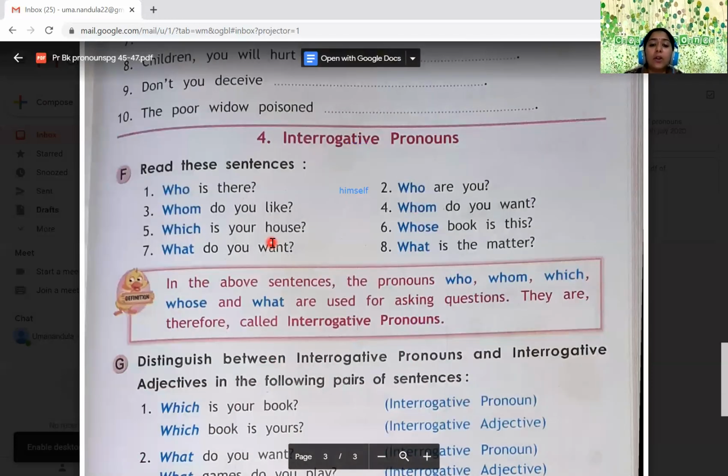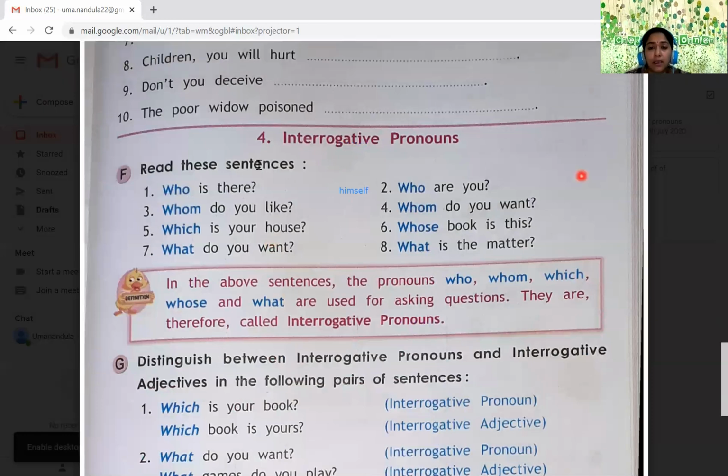Interrogative pronouns. As the reflexive pronouns topic is over, we are going to the interrogative pronouns. So what is given here? As I discussed with you previously, who, whom, which, what, whose, everything used in a question is nothing but the interrogative pronouns. The purpose of interrogative pronouns is asking questions, so they are called interrogative pronouns.